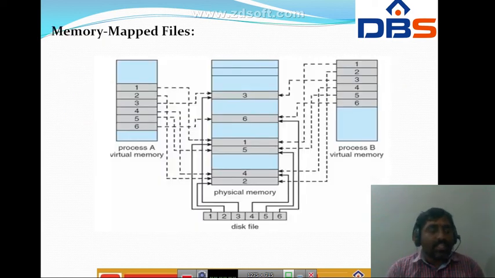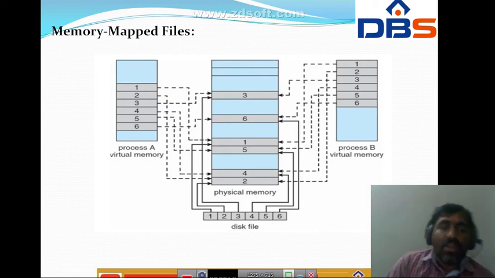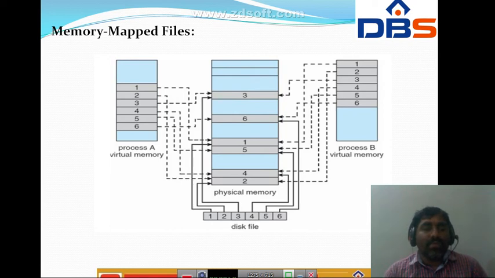Next one is memory mapped files. So what is meant by memory mapped files? We have process A and process B, and in the middle we have physical memory and disks. Here memory mapped file IO allows file IO to be treated as routine memory access by mapping a disk block to a page in memory.